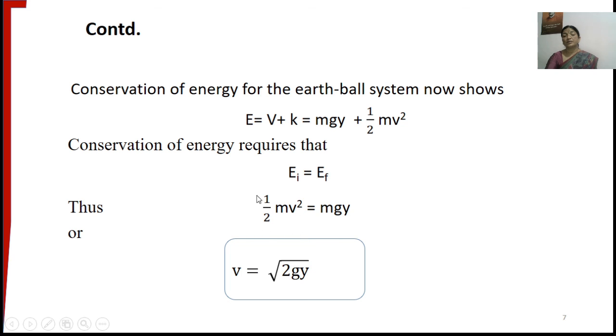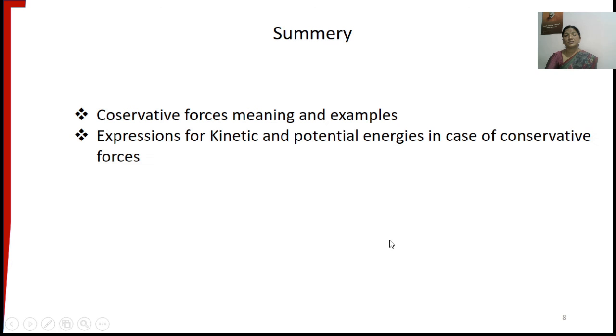Hence, we can take half mv square is equal to mgy, where v is the maximum velocity of the ball when it reaches the ground. This maximum velocity is expressed as square root of 2gy, where g is the acceleration due to gravity, and y is the maximum height to which the ball is thrown. So these are the expressions we got from the law of conservation of energy.